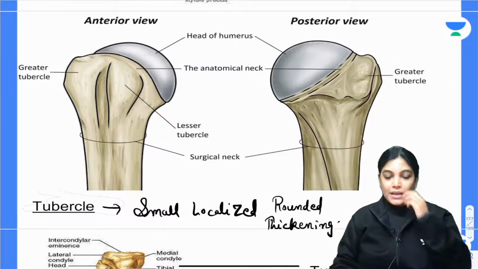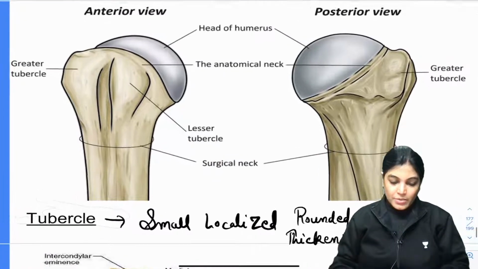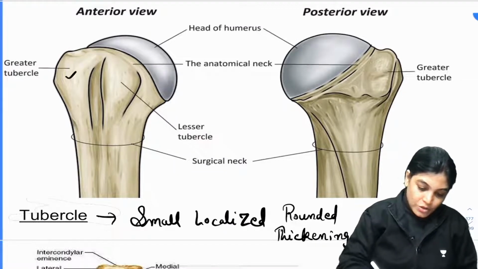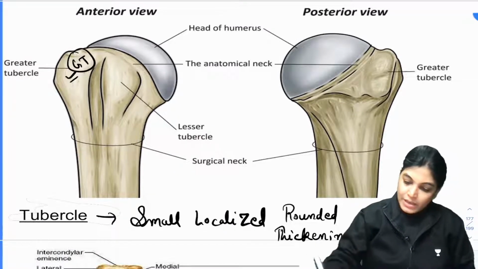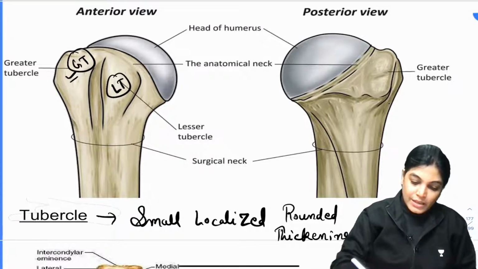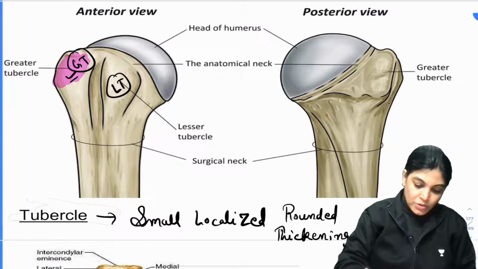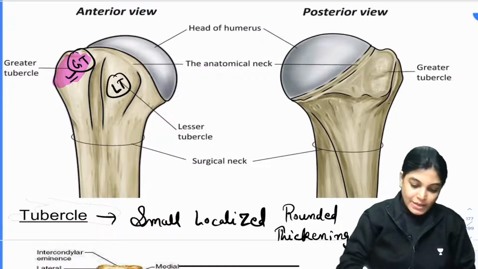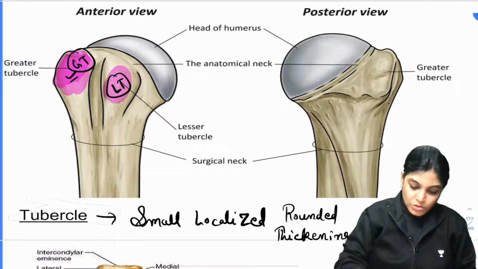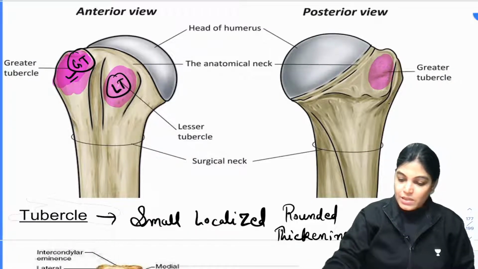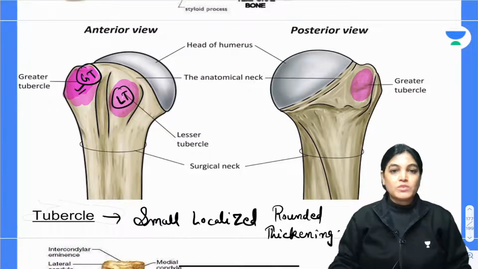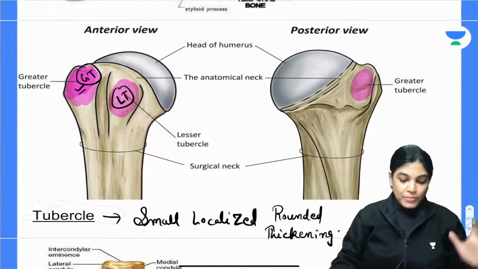Okay, rounded thickening. If I enlarge this diagram, you can see there is the greater tubercle, GT, and this is the lesser tubercle, LT. These elevations are rounded. A tubercle is a localized rounded thickening seen in the case of the humerus bone. We have greater and lesser tubercles in the humerus, which is a small localized rounded thickening.